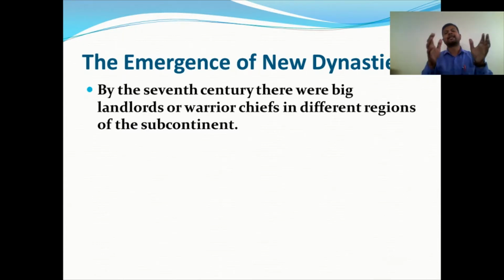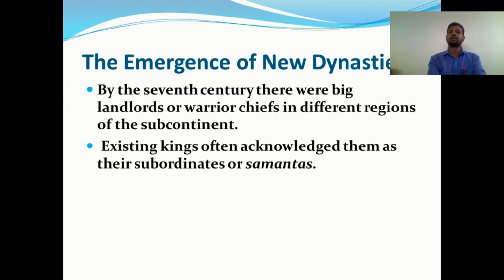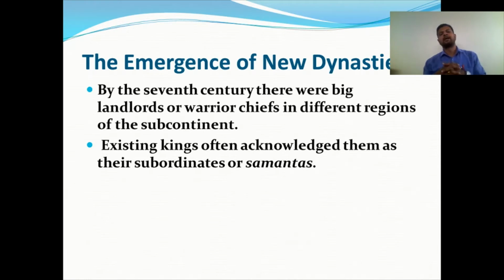So the different regions of the subcontinent were separated. Existing kings often acknowledged them as their subordinates, or samantas. Those who were already kings and stronger, for example the Rashtrakutas, had contact with these warrior chiefs.